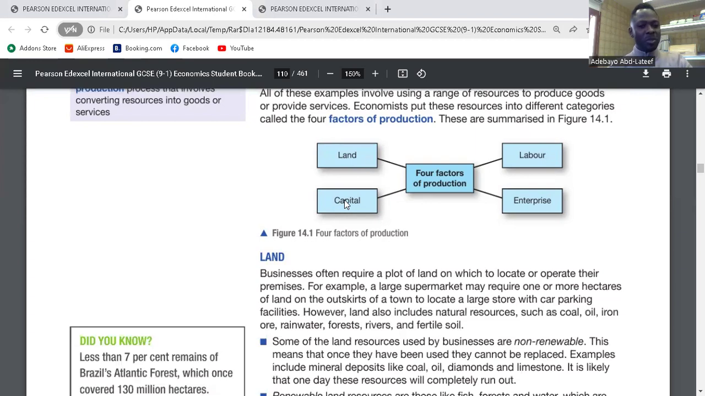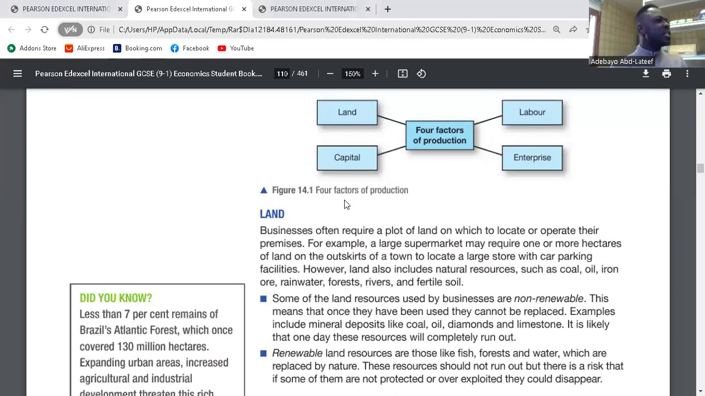So what are the 4 factors of production? We have land. When we talk about land, it is fixed in nature. And it's wherever we have, that is land. So this is what businesses will build upon. This is what companies will build upon. This is what schools will build upon. So it is fixed in nature. And anything on land is land. Is it clear?